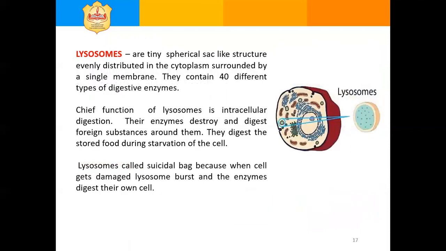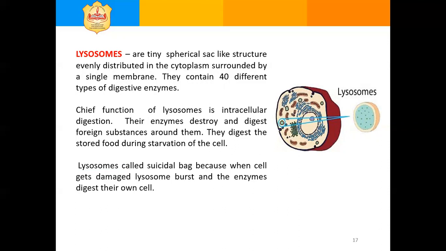Next is lysosomes. Lysosomes are tiny, spherical, sac-like structures, evenly distributed in the cytoplasm, surrounded by a single membrane. Lysosomes are generally found in animal cells and absent in plant cells.